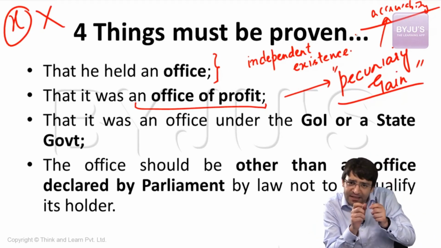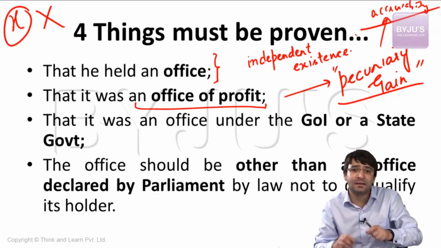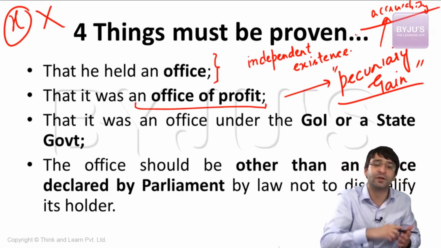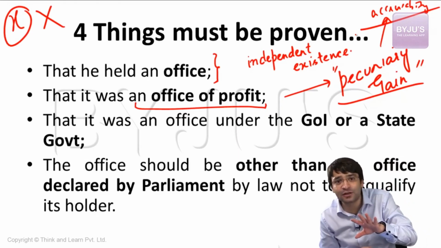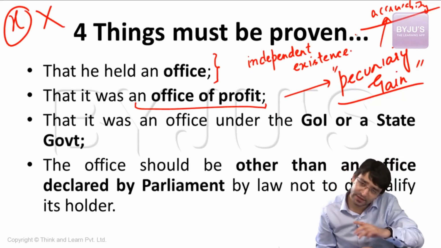What matters here is pecuniary gain. If there is a pecuniary gain, that means benefits are attached to this office. Whether you see those benefits, you take those benefits, doesn't matter. But there are benefits attached to this office. This is an office of profit. So first thing to be proven is whether this is an office. Second thing to be proven is whether it is an office of profit. Whether you are drawing the salary or not doesn't matter. Is salary attached to this office? It is an office of profit.